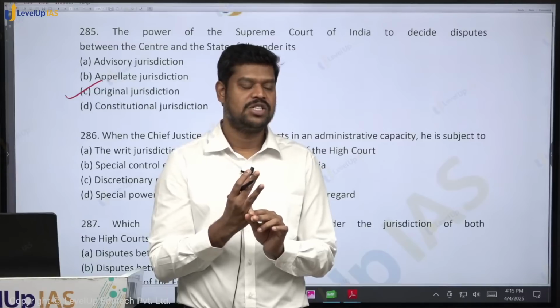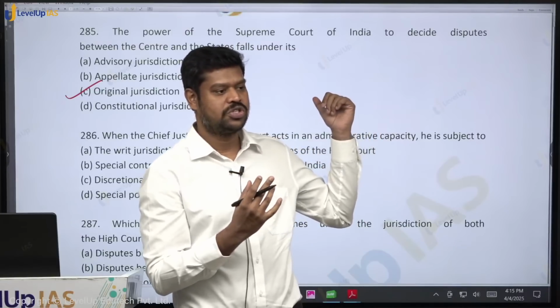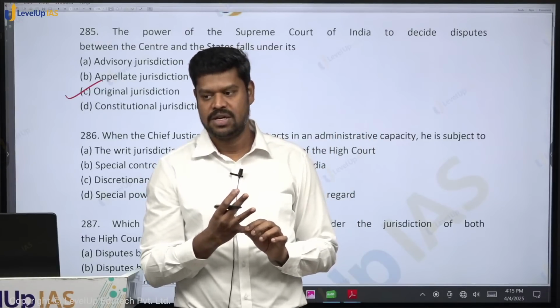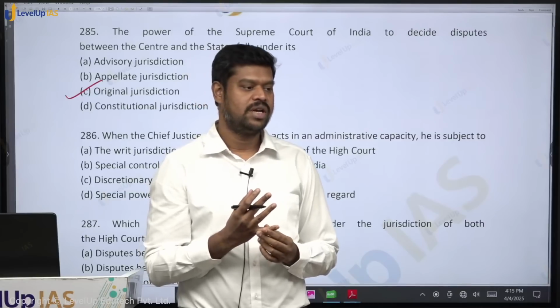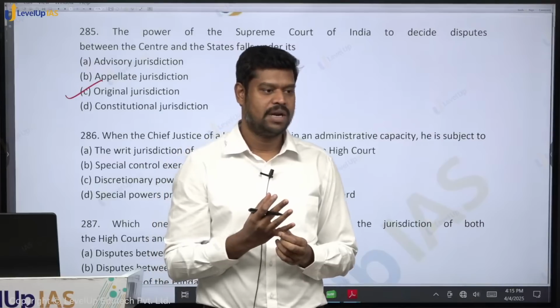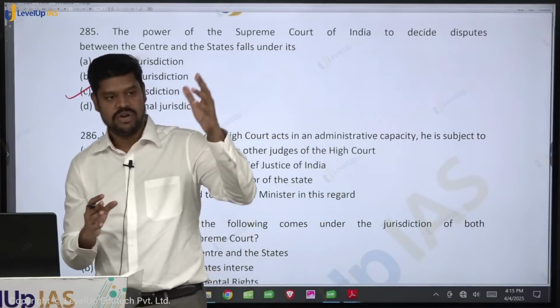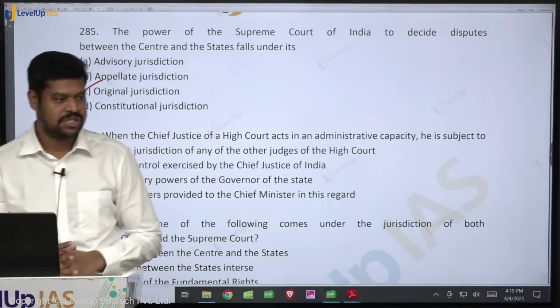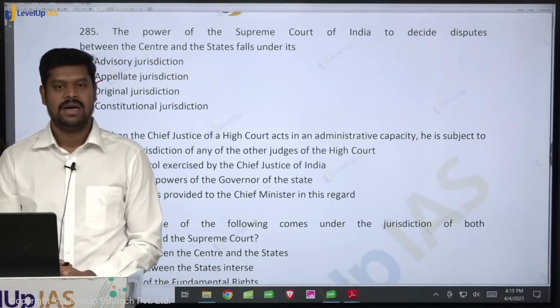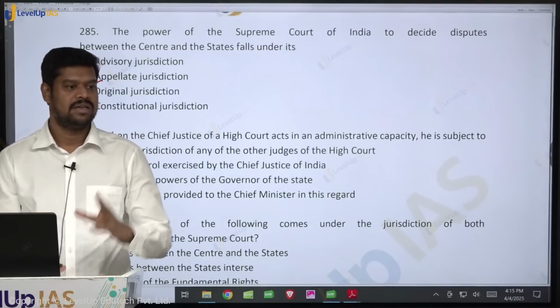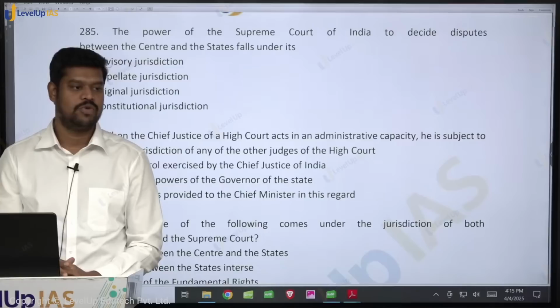It is a federal dispute, but does not fall under the original jurisdiction, because any interstate river water disputes can be challenged only in front of such an authority as determined by the law made by the Parliament. So, interstate river water disputes can go only in front of a tribunal already established for that purpose. But if a tribunal passes an order and there is still no implementation, can any affected state still go to the Supreme Court?